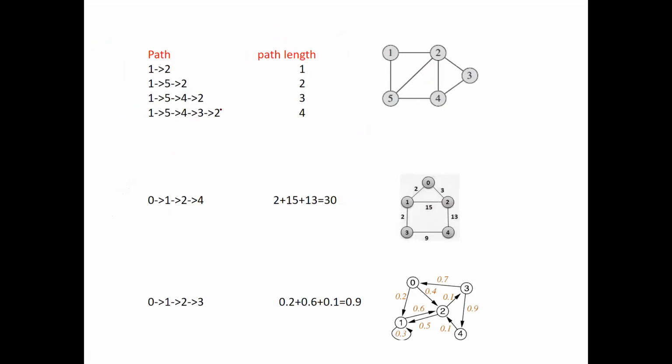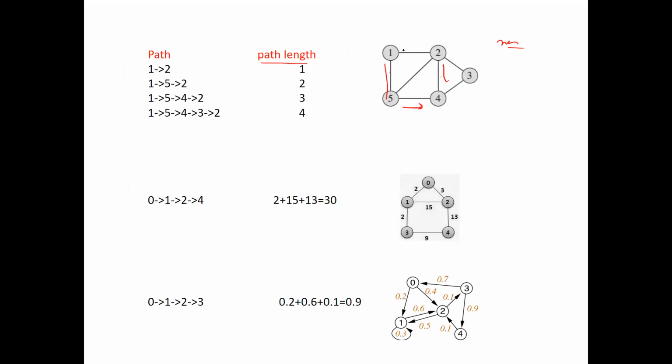Now there is one term called path length. What is path length? Path length is basically the count of edges in the case of non-weighted graphs. Like there's a path from 1 to 2. How many edges are involved? Just one edge. Say a path 1, 5, 4 and 2. What is the path length? 1, 2, 3. Path length is 3.